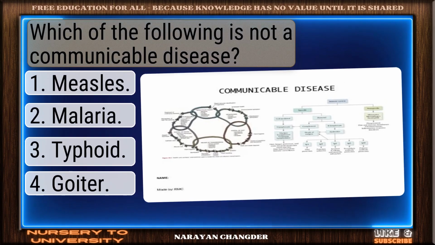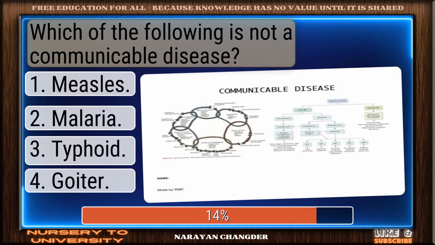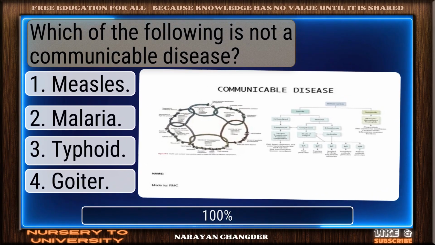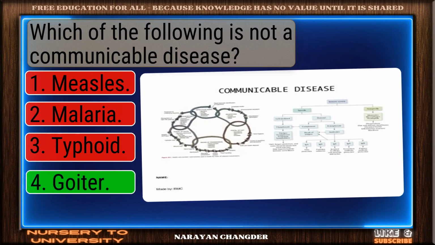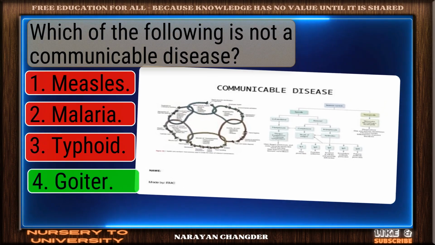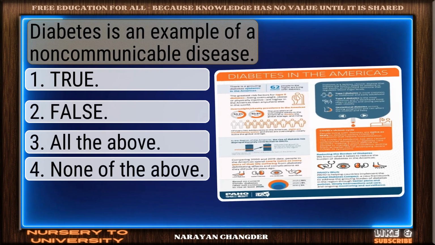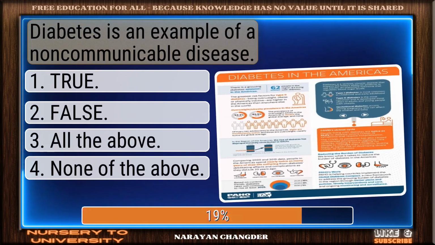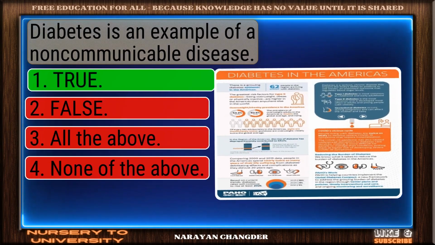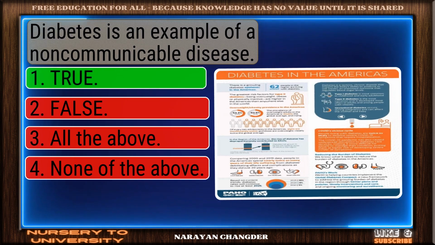Which of the following is not a communicable disease? Nice work. You chose goiter, and it is correct. Diabetes is an example of a non-communicable disease. Bravo. True is the answer.